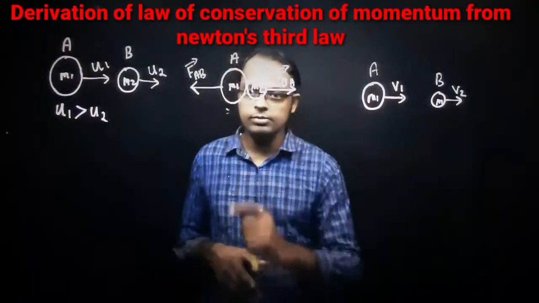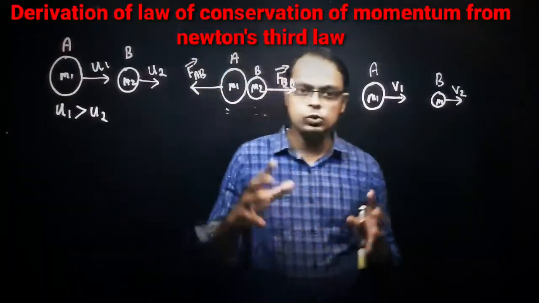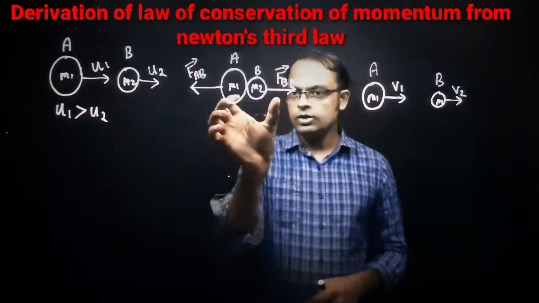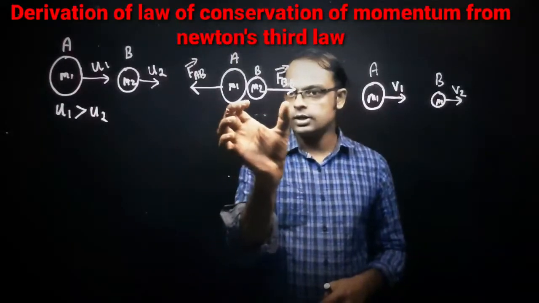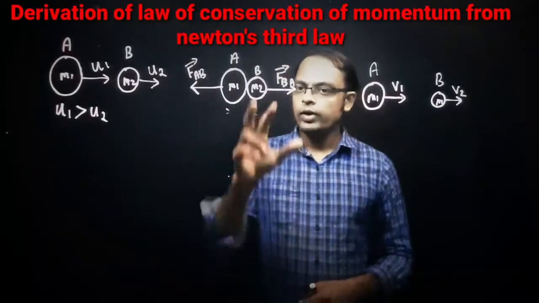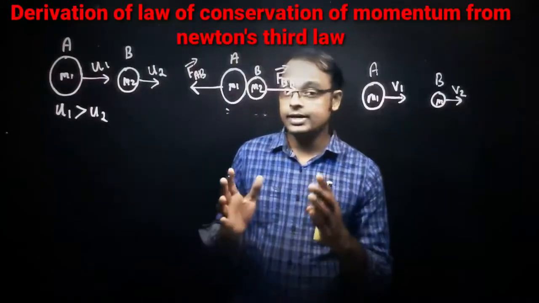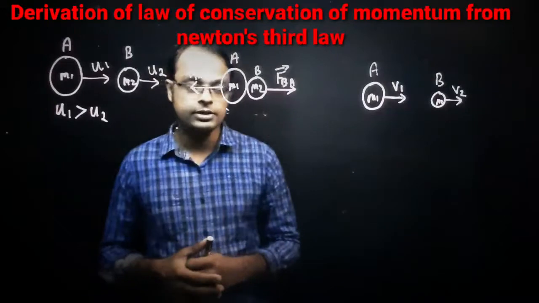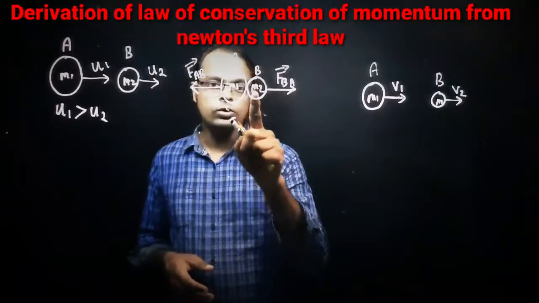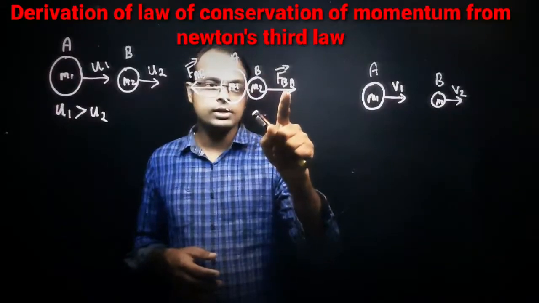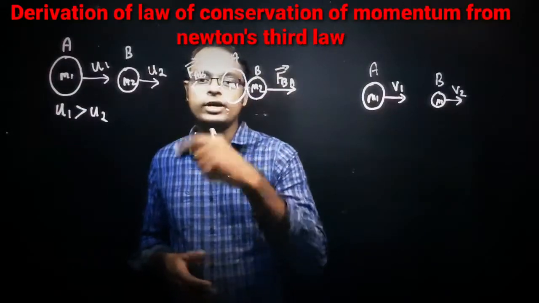So that is the second diagram shown here. m1 and m2 now collide with each other. In a fraction of a second, as shown in the diagram, they are colliding. When they are colliding, according to Newton's third law, for every action there is an equal and opposite reaction, right? So the two forces are acting in opposite directions. The forces are marked here as FBA and FAB.